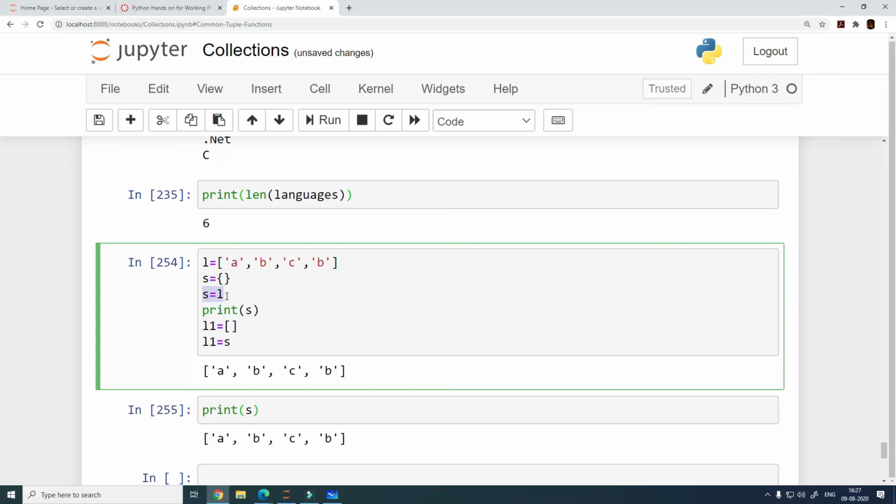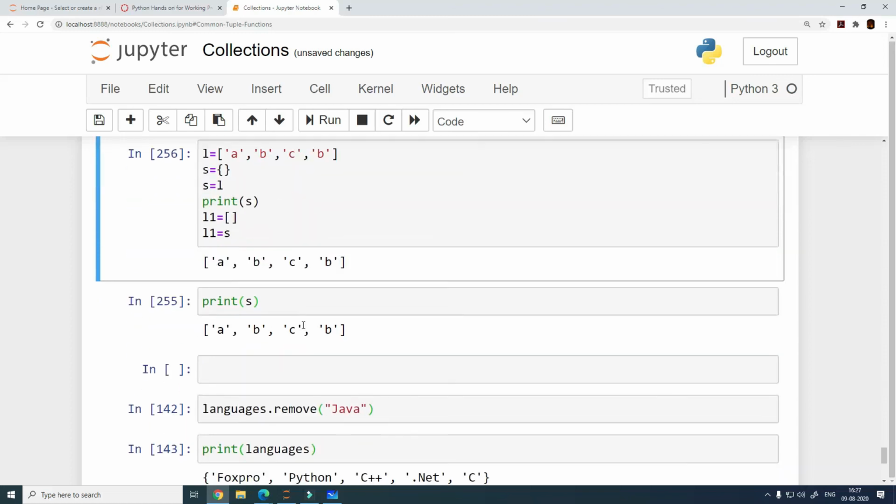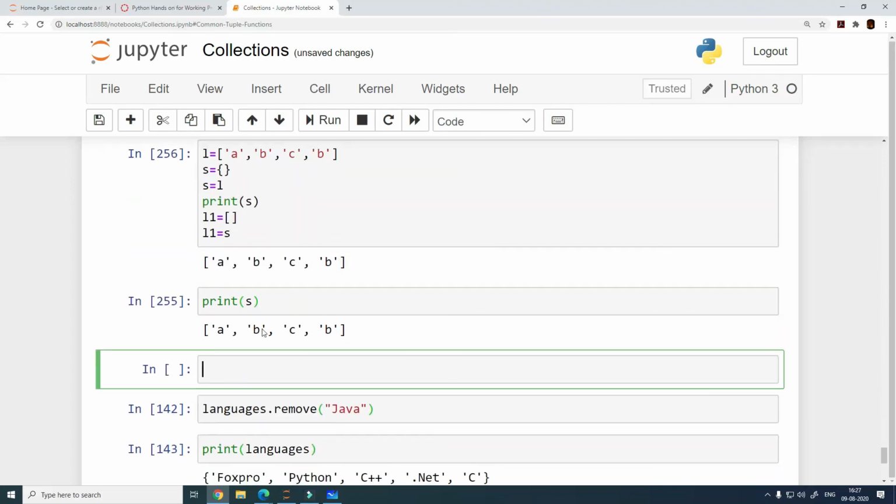So let me explore a little more, and I'll let you guys know what the problem is here. You guys can also explore this and find out. But this is a very good real use case, where if you really want to dedupe a list, then you can actually assign it to a set and assign it back to a list, and that way your list will become deduplicated, right?